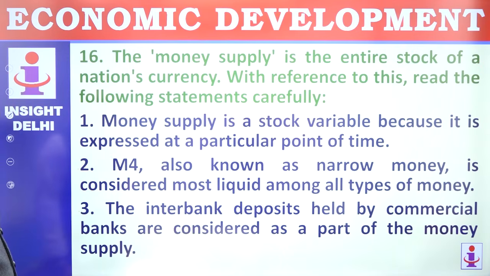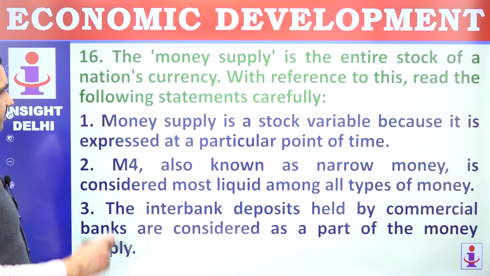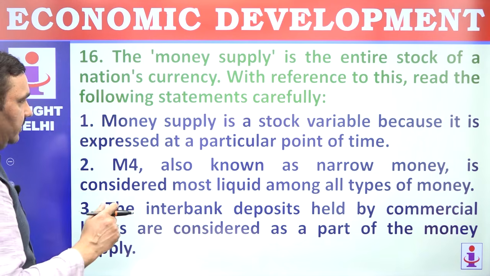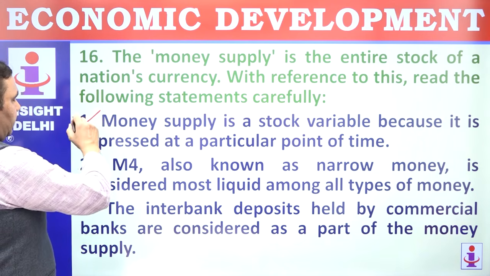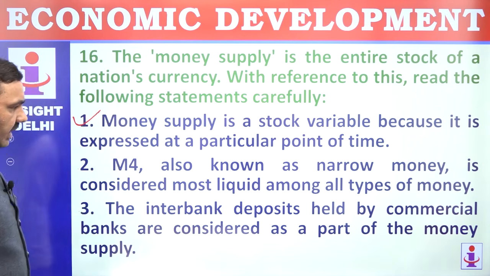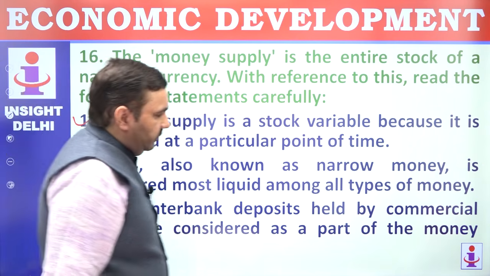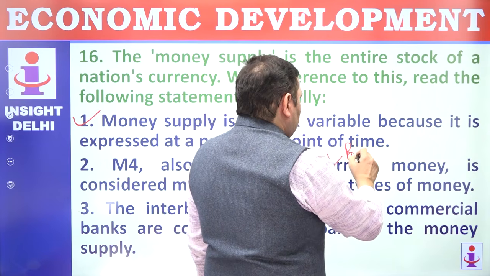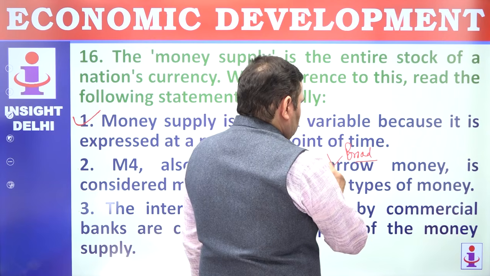Question number 16. The money supply is the entire stock of a nation's currency. With reference to this, read the following statements carefully. Money supply is a stock variable because it is expressed at a particular point of time. That's correct. Money supply will keep on increasing or decreasing. M4 also known as narrow money. No, M4 is broad money. M1, M2 narrow money, M3, M4 broad money. So this is not correct.